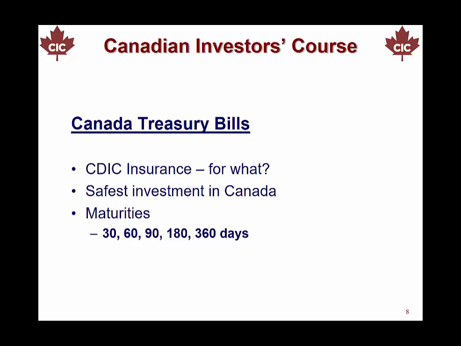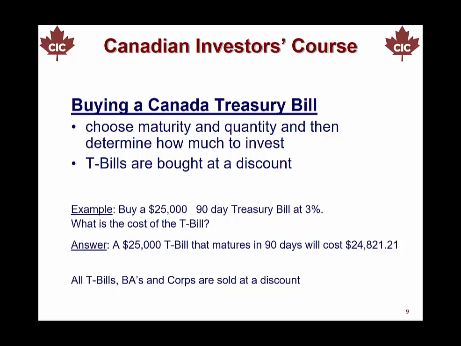Canada Treasury bills are CDIC insured. For what? They are the safest investment in Canada. Maturities would be 30 days, 60 days, 90 days, 180 days, and 360 days. When buying a Canada Treasury bill, choose a maturity and quantity and then determine how much to invest. Treasury bills are bought at a discount.